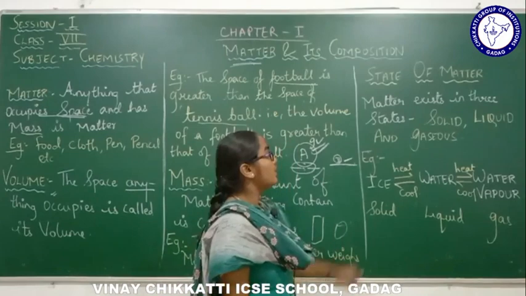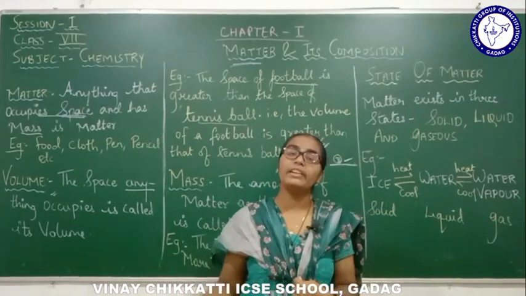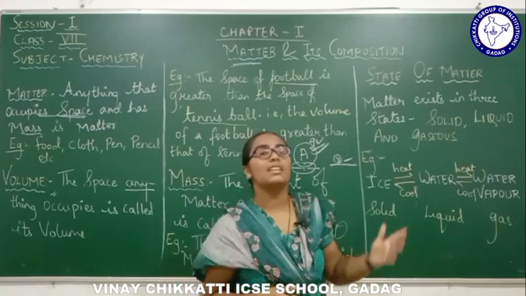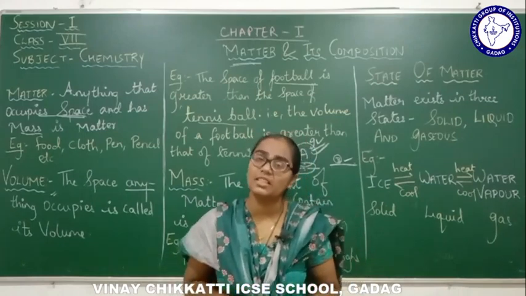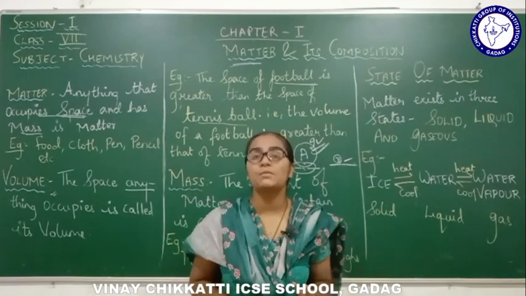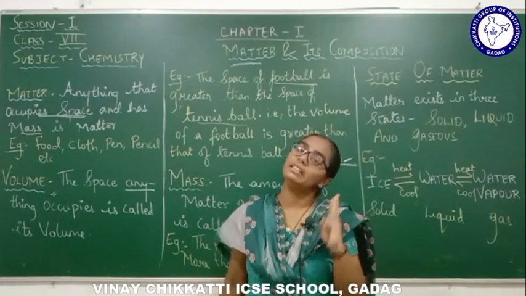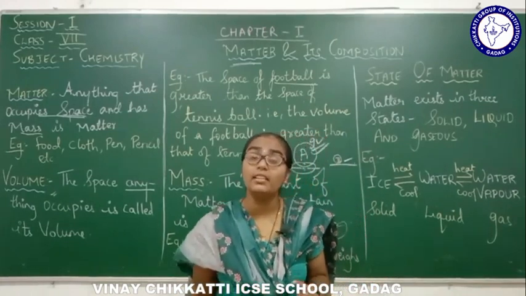Now we will study the states of matter. In 6th standard we have already done the states of matter. How many types of states of matter are there? Everybody knows that there are three types of states of matter, right? Matter exists in three states.